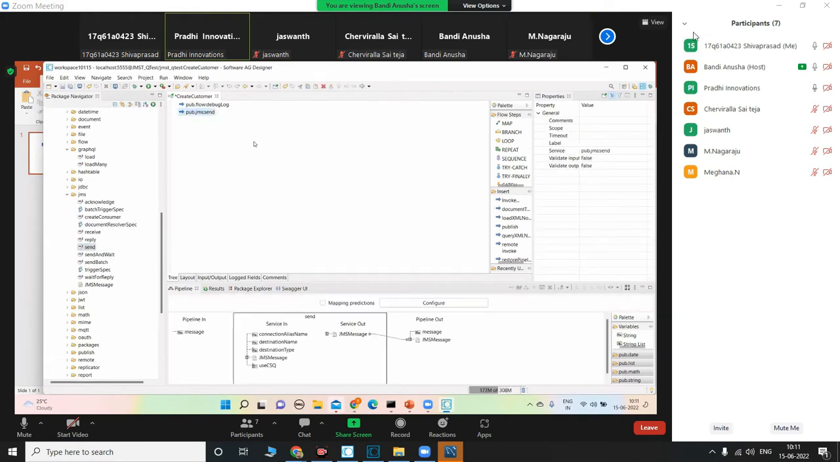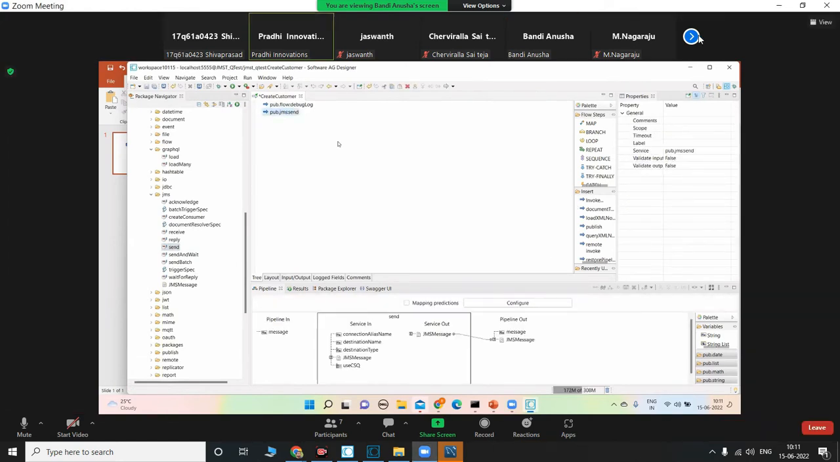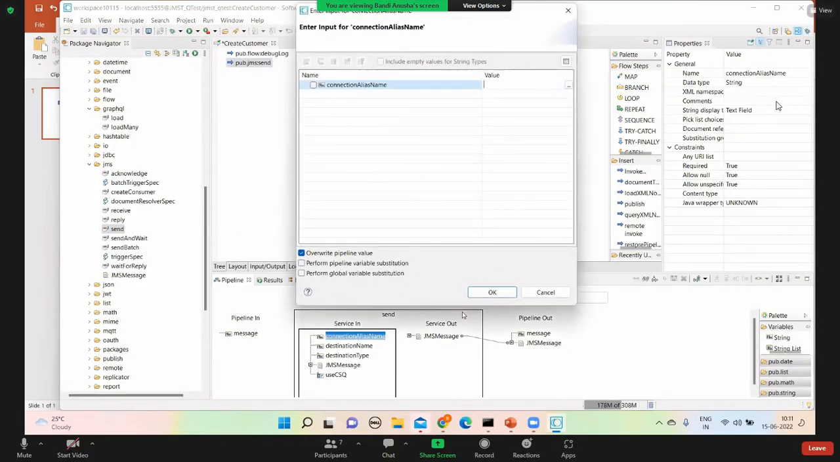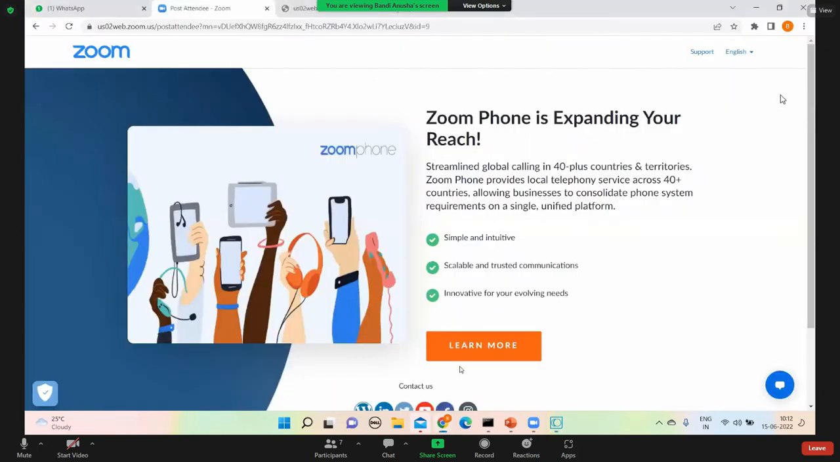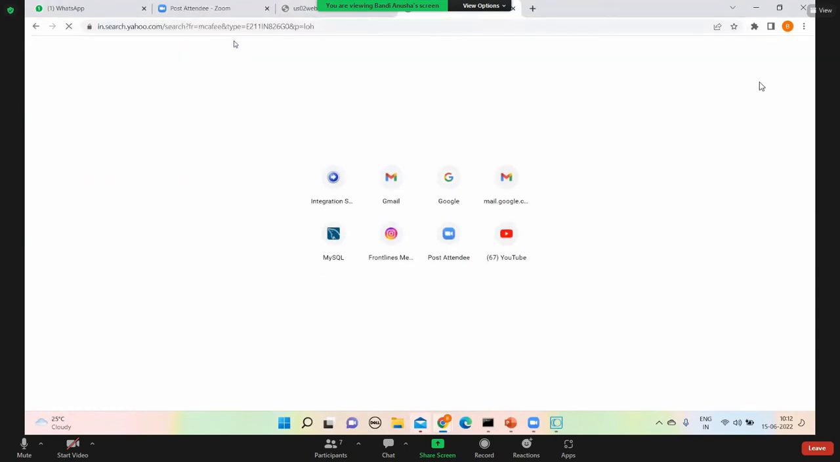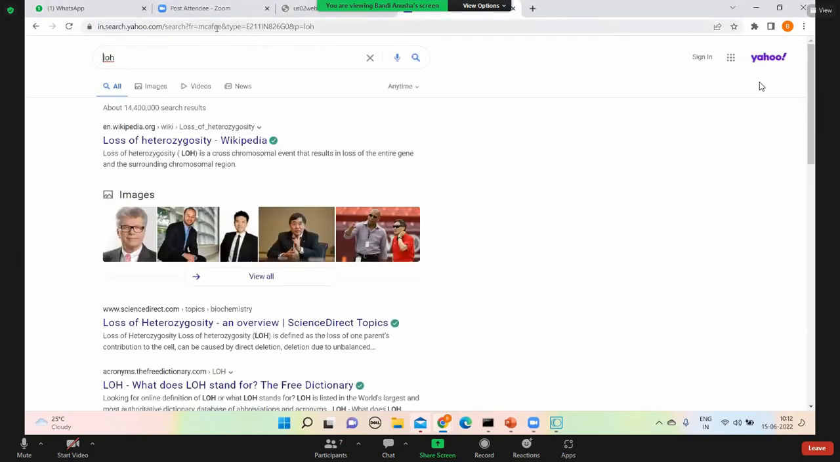So this is a topic or queue. Let's go with the topic first. This is the connection alias, and we should get it from our Integration Server. Do you have Integration Server open? Okay, localhost.